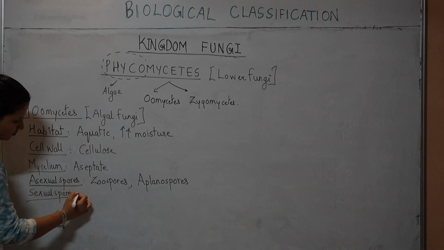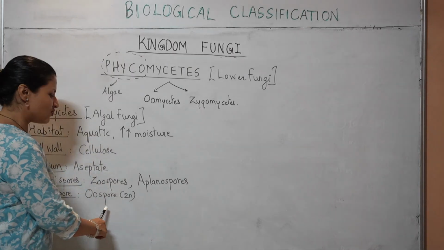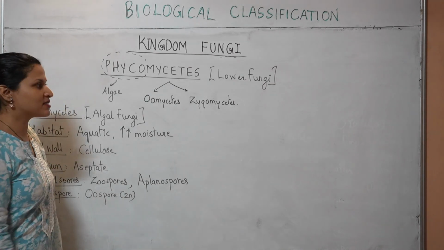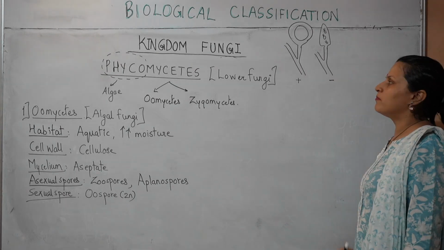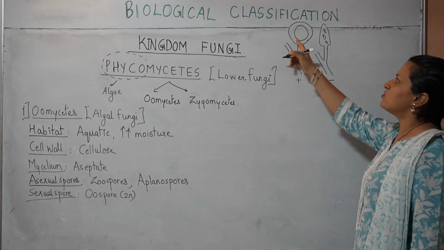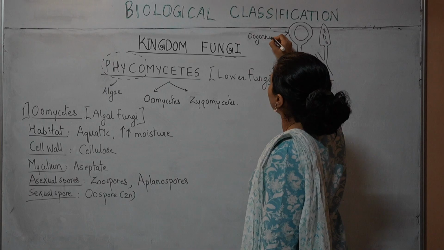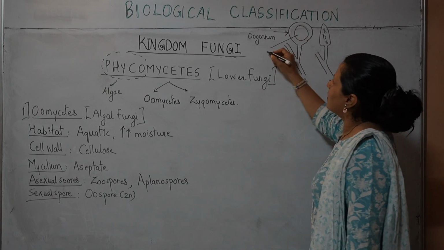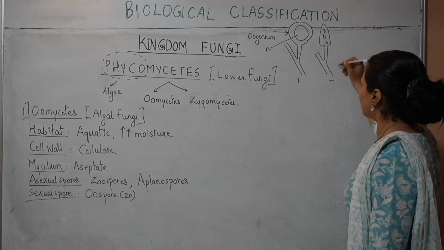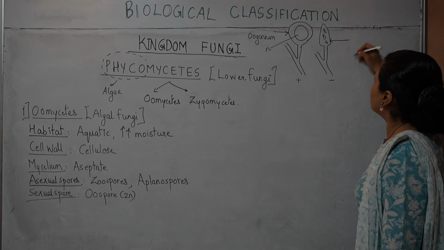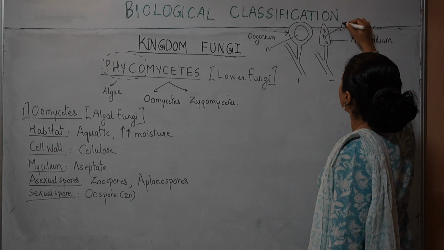Next, sexual spores. The sexual spore will be oospore. It is a 2N spore. Now if you wonder how this spore is a 2N spore, I will explain. What you see over here are two different hyphae of compatible mating types, and they have produced their sex organs. The female sex organ is called oogonium, and this will have produced inside it an N nucleus, the female gamete. The other hypha would have produced this male sex organ, called antheridium, inside which it would have produced antheridia.